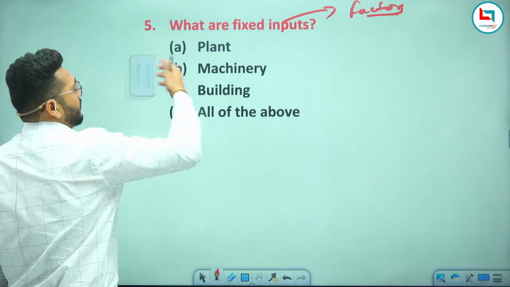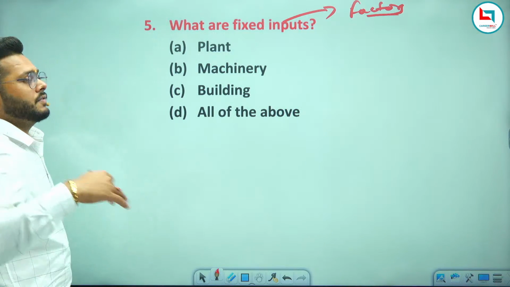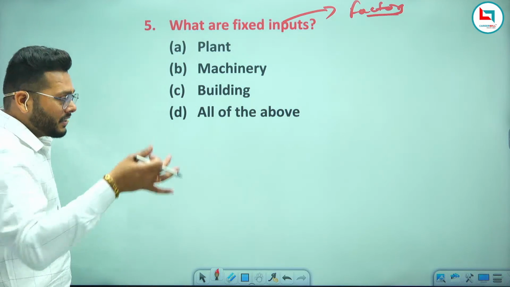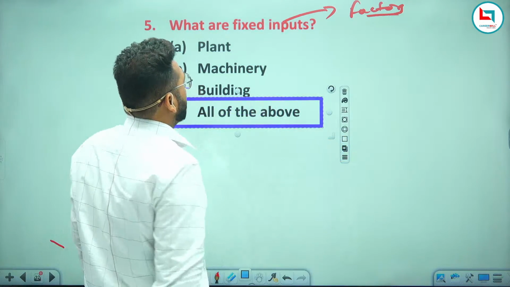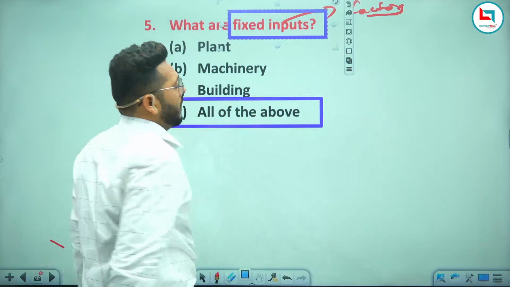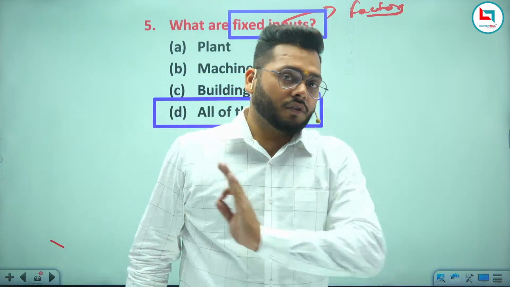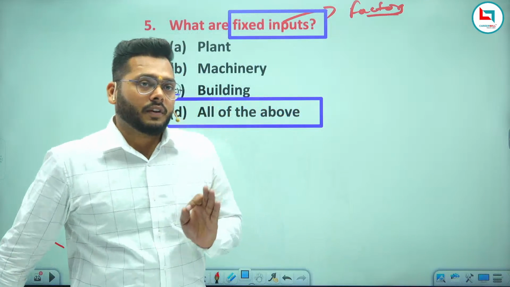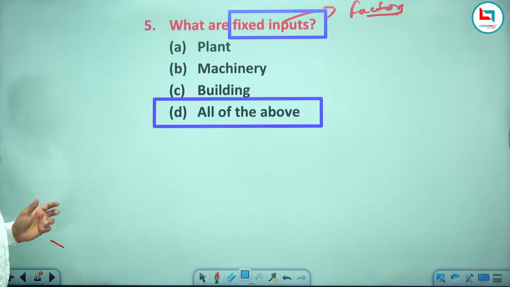We have got that one understanding, that we do not change the fixed inputs as we change the level of output in the short period. So these all are called the fixed inputs. We do not change all the fixed factors at the change in level of output in the short run. Clear? So that is why all these things are called plant, machinery and building. This will be your right answer.